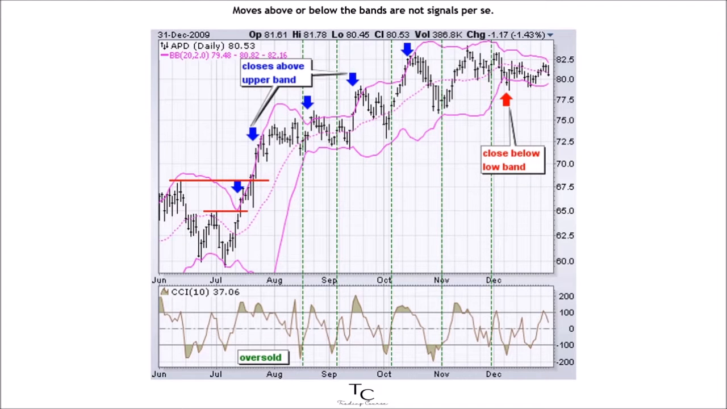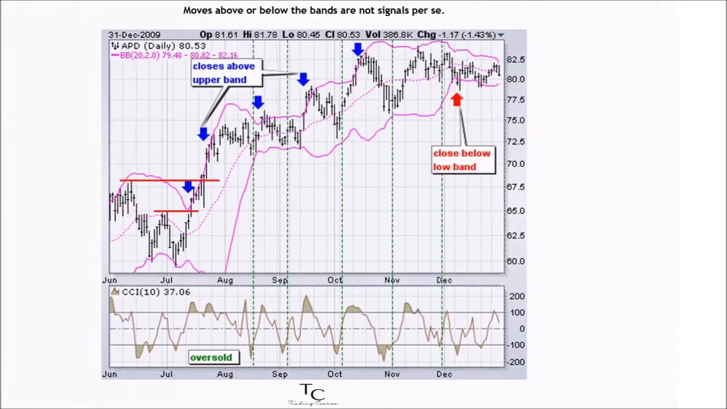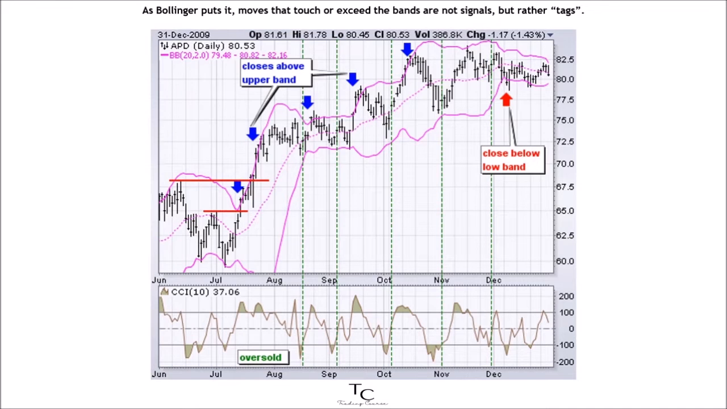Moves above or below the bands are not signals per se. As Bollinger puts it, moves that touch or exceed the bands are not signals, but rather, tags. On the face of it, a move to the upper band shows strength, while a sharp move to the lower band shows weakness. Momentum oscillators work much the same way.